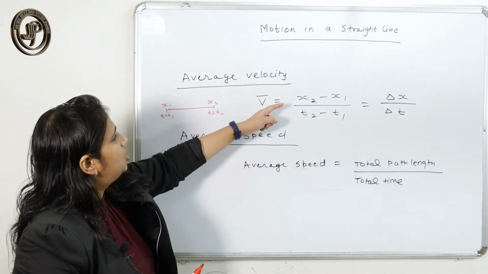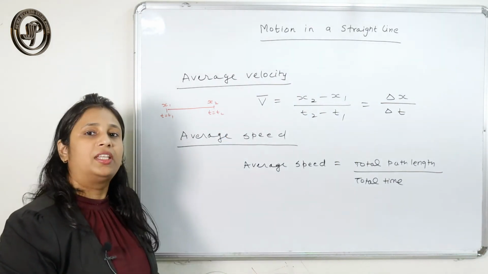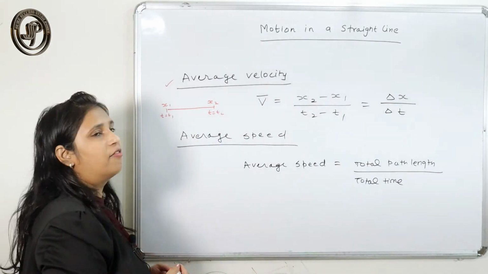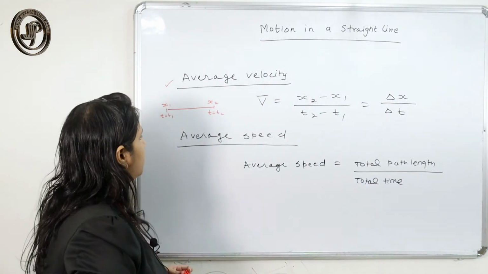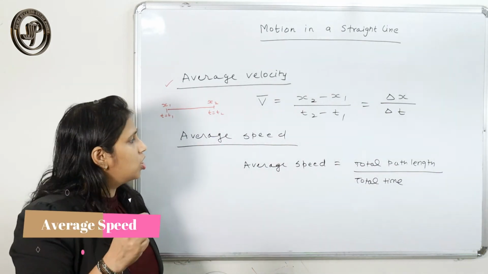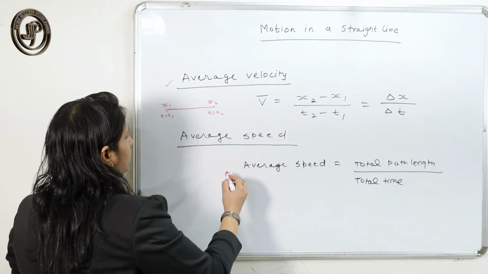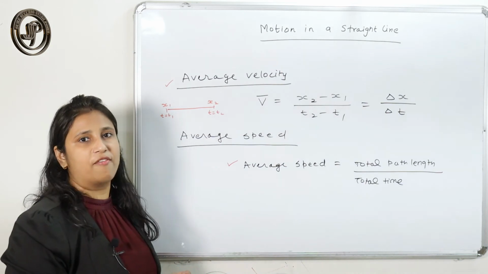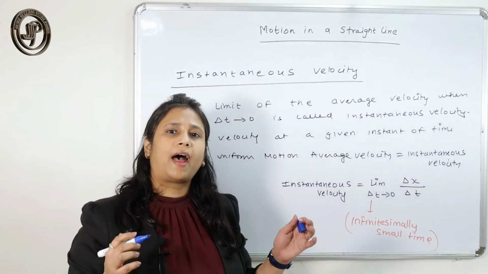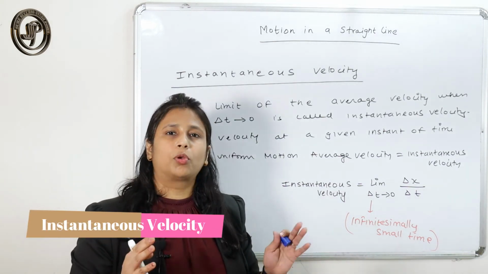So that is the change in position over the change in time, that is displacement per unit time. That is what we call average velocity. And average speed means the ratio of the total path length to the total time. That gives you the value of average speed. So we have studied average velocity and average speed, that is total displacement per unit time or total distance per unit time.